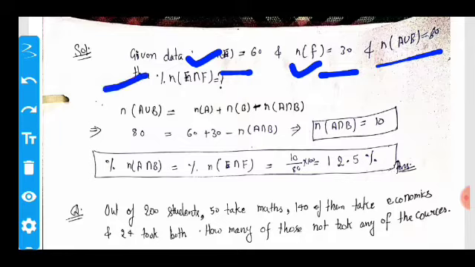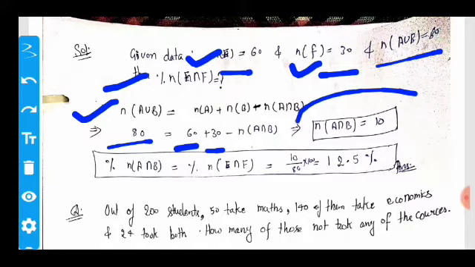Then what is the percentage of people who like both egg and fish? So here, using the principle of inclusion and exclusion, put in all the data given above. Here E union F is 80, n of E is 60, n of F is 30, and n of E intersection F is to be found. So when we solve this equation, we get the number of people who like both: it is 10.